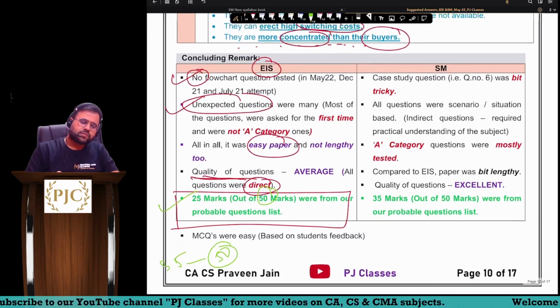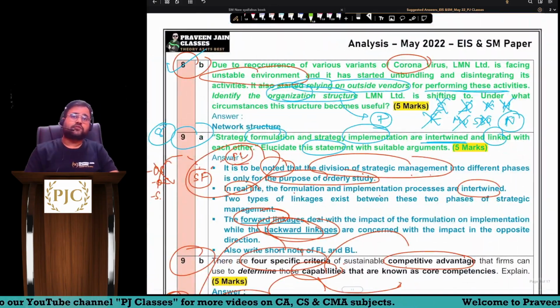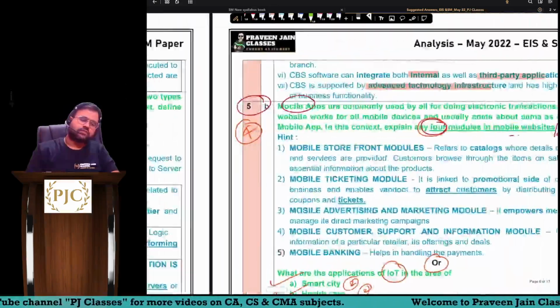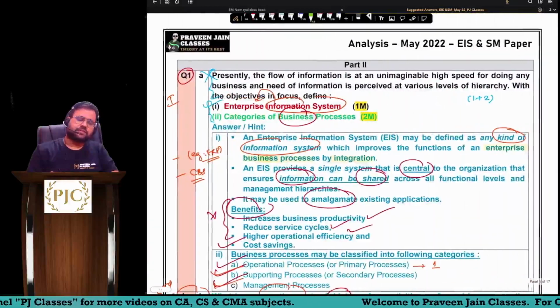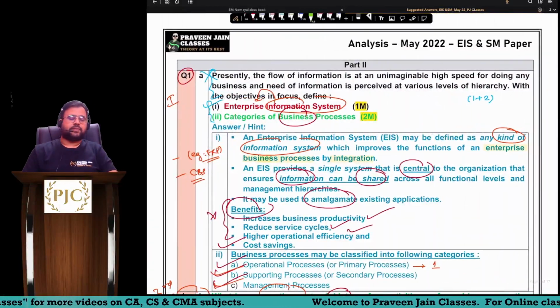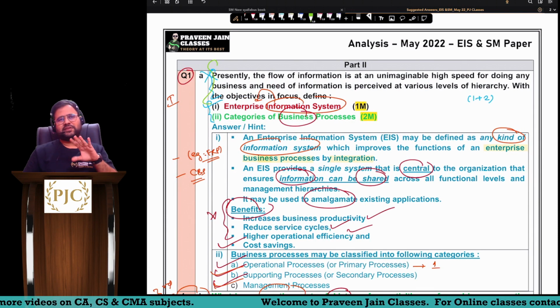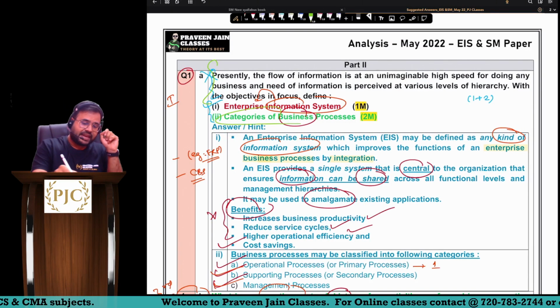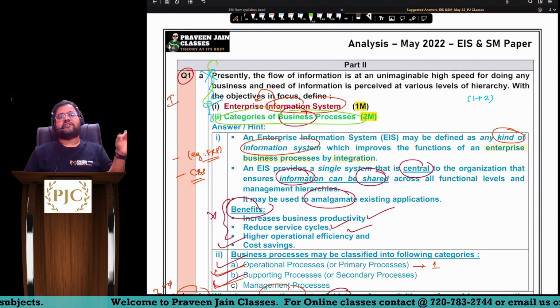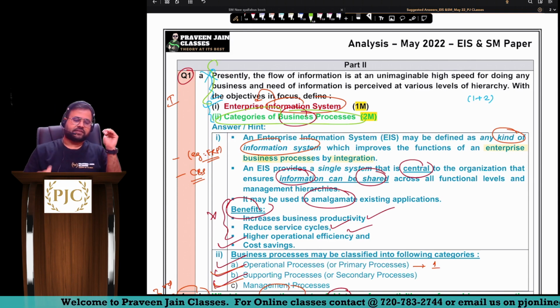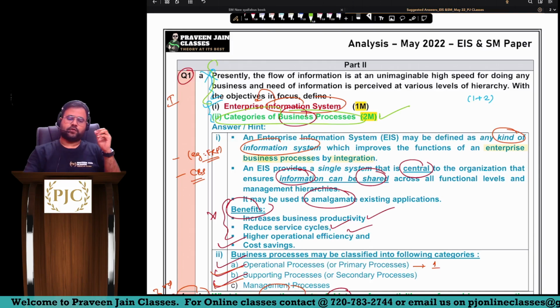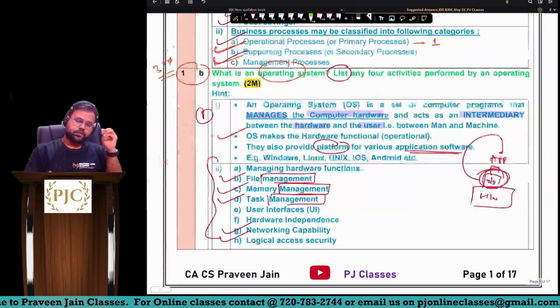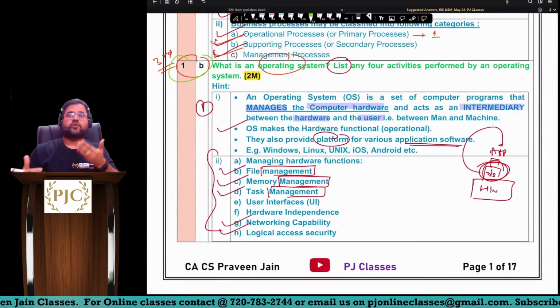Now, if some students still want to compare, you can do this in this manner. In all the questions, remember, wherever the black part is there, that means this was not forming part of our probable questions. But wherever the green color part is there, this is part of our probable questions. So this 2 marks is part of the probable question. Question number 1b: what is an operating system?